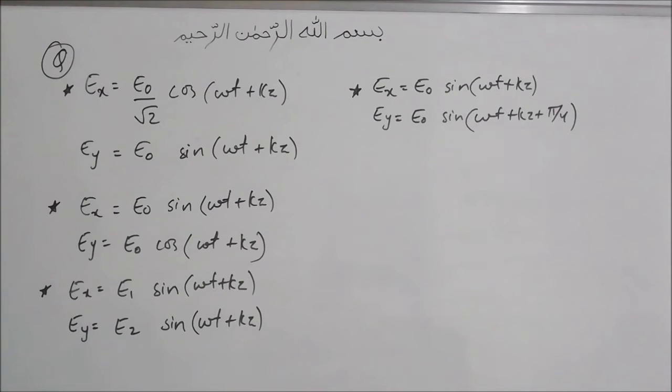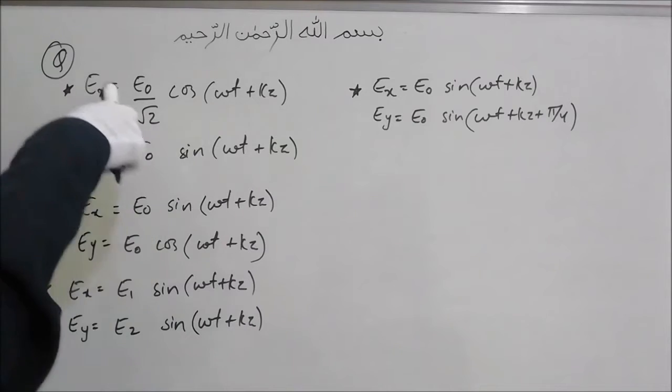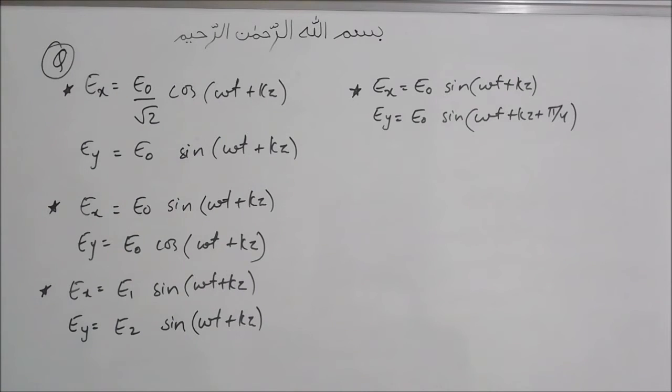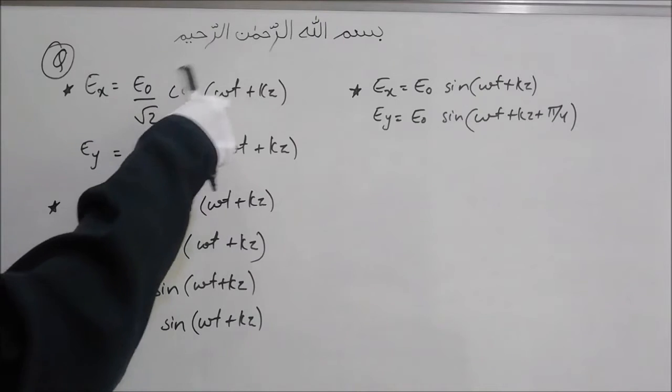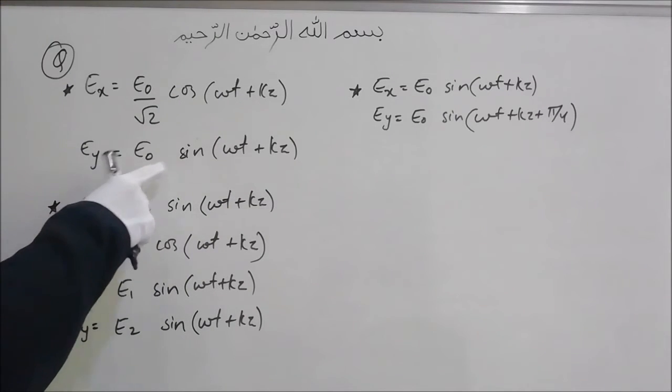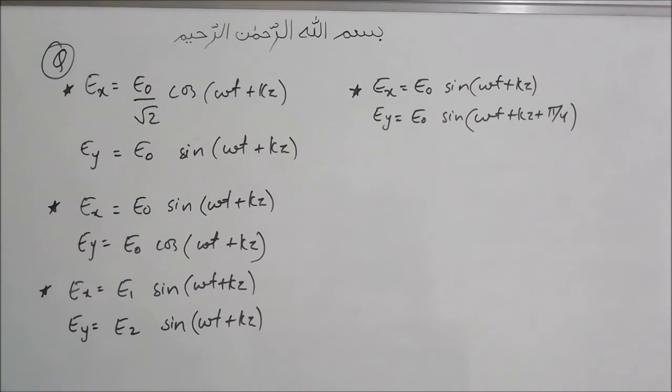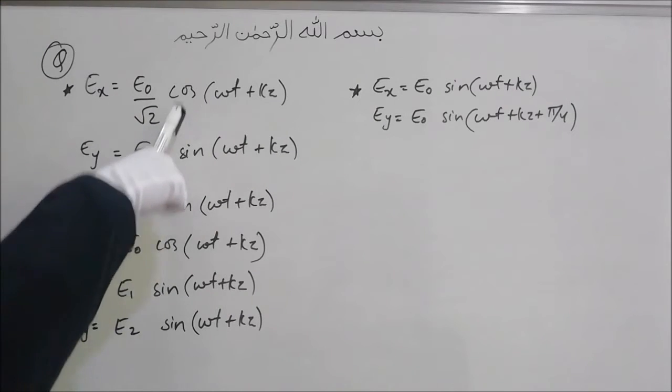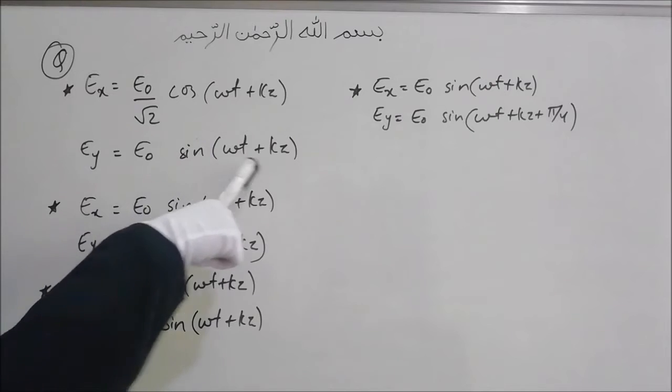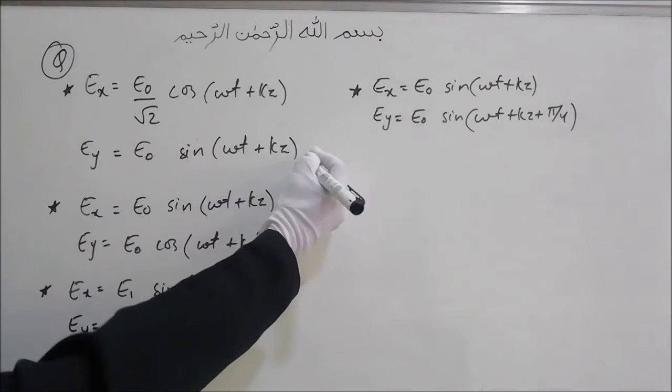Here look at the x and y components of the electric field. We are having four different cases of x and y components, and we'll see what type of polarization they give rise to, whether linearly polarized, circularly polarized, unpolarized or elliptically polarized. So first one, Ex is equal to E0 by root 2 cos(omega t plus kz), and Ey is equal to E0 sin(omega t plus kz). The first thing we can notice is that because this is a cos term and this is a sine term, the phase difference between Ex and Ey is pi by 2.